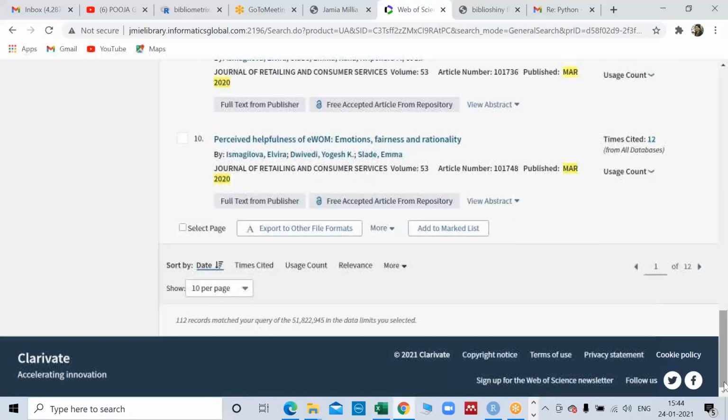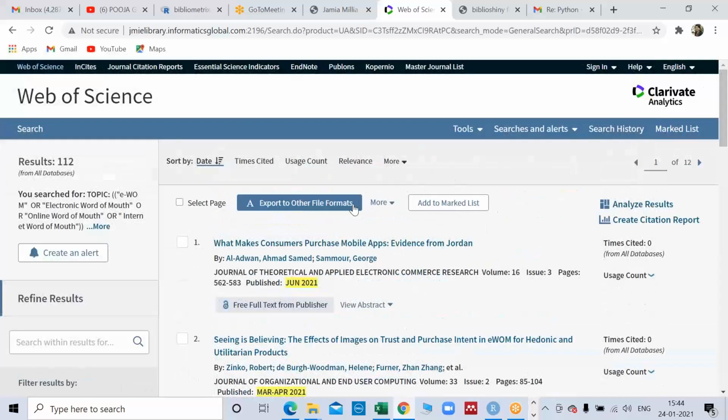Right? So let's say my whole thing has been done. And now you can see 50 papers per page. In Scopus, you can see 200 papers per page, but it doesn't matter. Now our next task is to take all these 112 papers to some file. Now what you will do is export to file format.